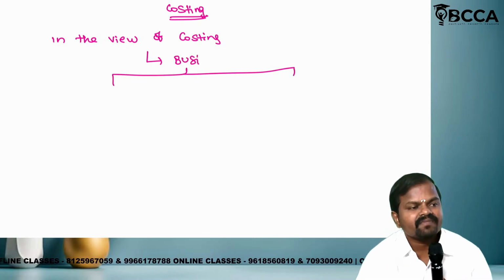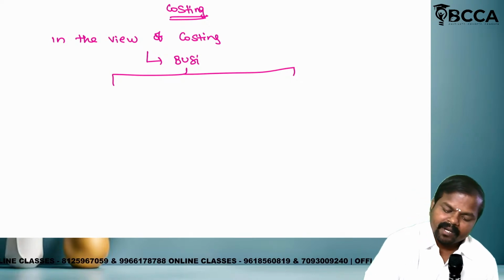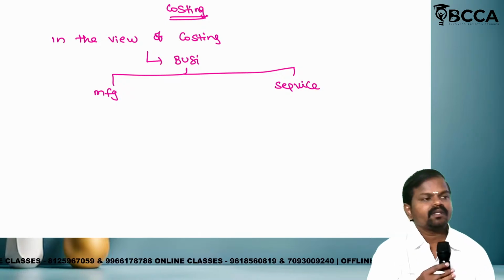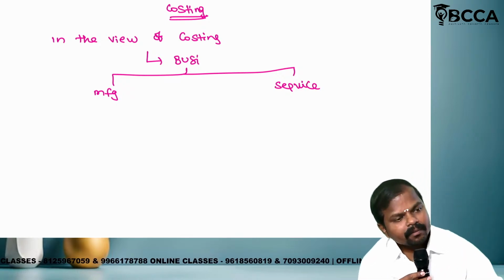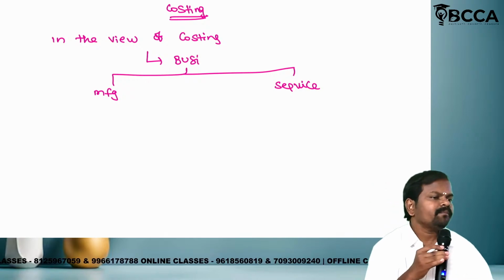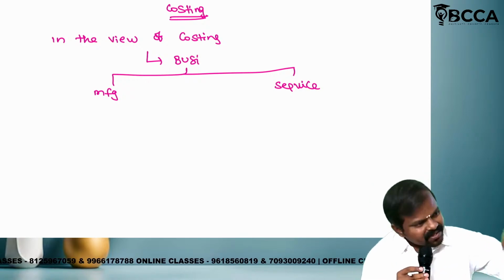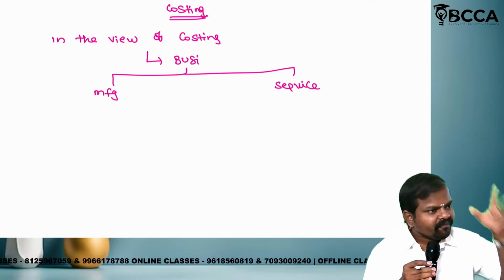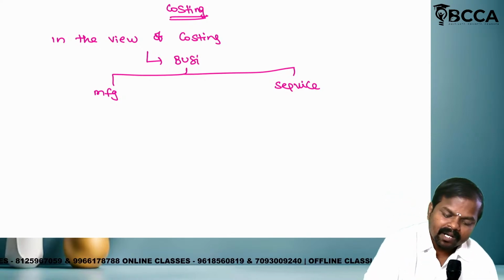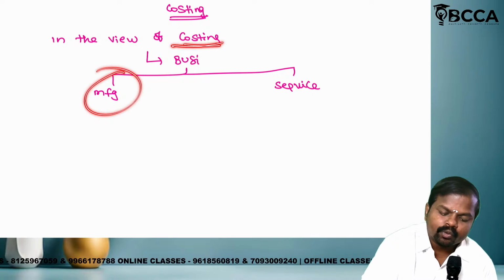Manufacturing business and service oriented business. Is it clear, my dear? Business can be classified into two types for the purpose of costing. You should remember, for the purpose of costing, only two types.